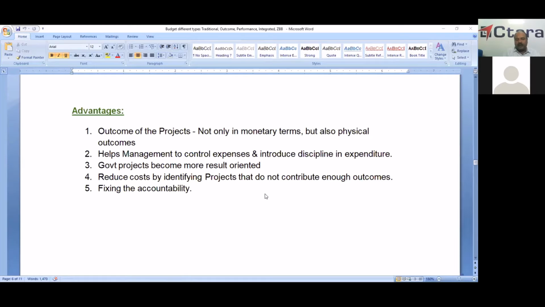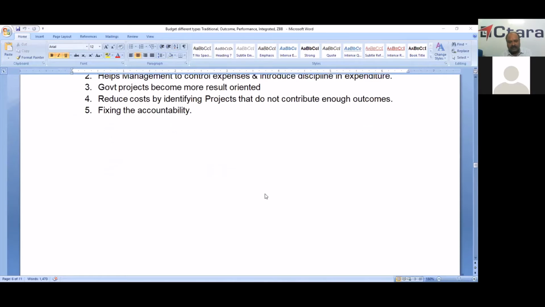It also reduces cost by identifying projects that do not contribute enough outcomes, and these funds are withdrawn from those projects and supplemented to the projects which are yielding higher returns. And we can fix accountability also.